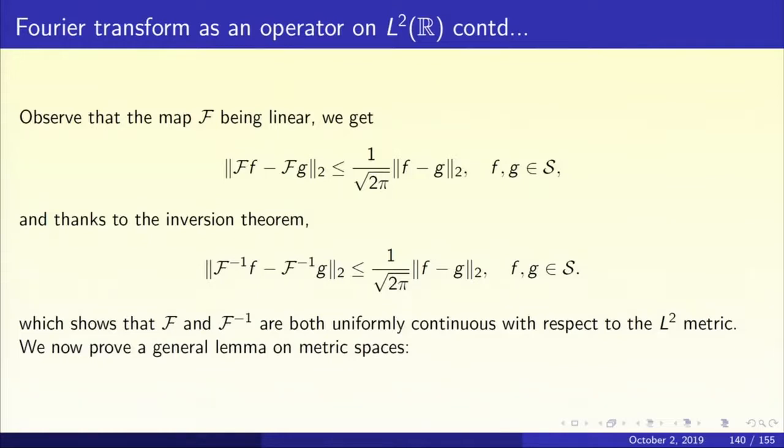Uniformly continuous with respect to which metric? With respect to the L2 metric. Remember, S is a subset of L2, S is a dense subset of L2, and L2 has a norm and hence a metric. And with respect to this metric, both script F and F inverse are uniformly continuous.